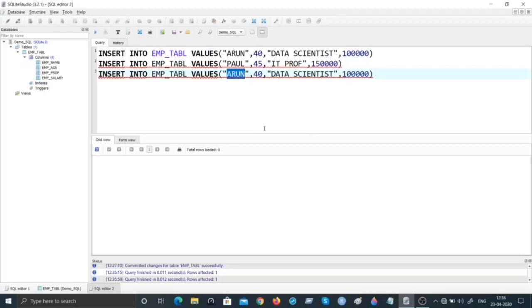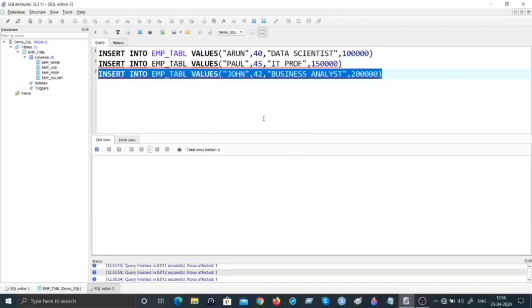So let's add the third person, let us say John, and John happens to be 42 years of age, and let us say John happens to be a business analyst. And let us say John's salary is the highest, 200,000. So what I'm going to do now is select this and then execute this. Okay, so now we have inserted 3 records with respective values for each of those columns into the table.